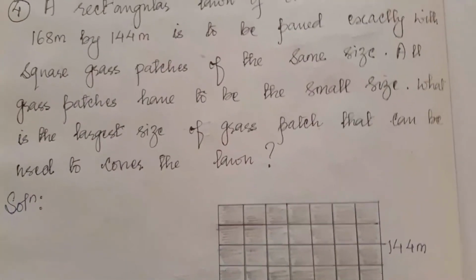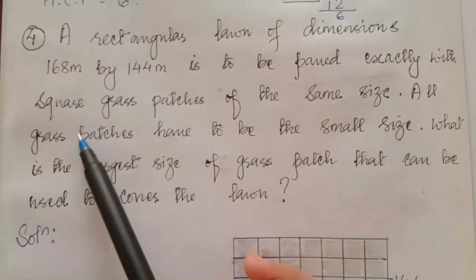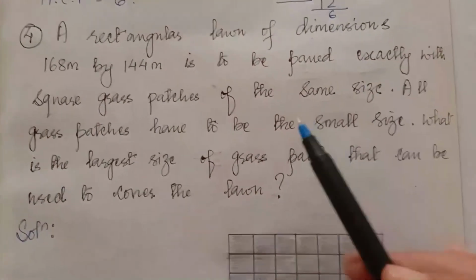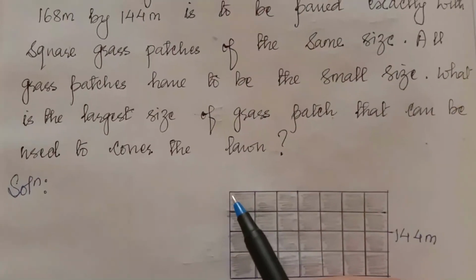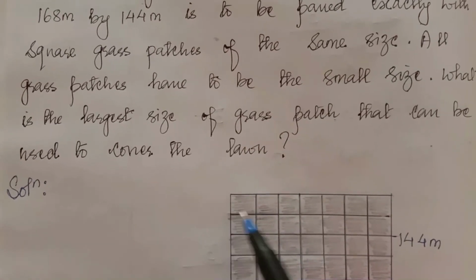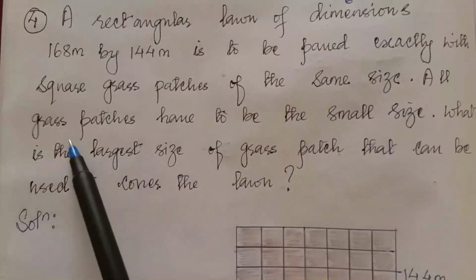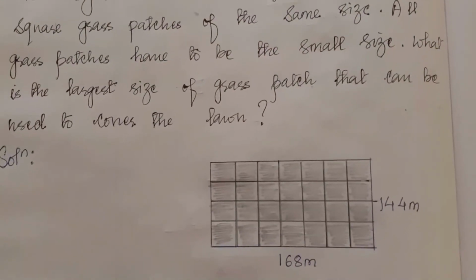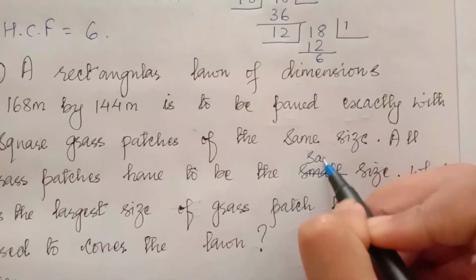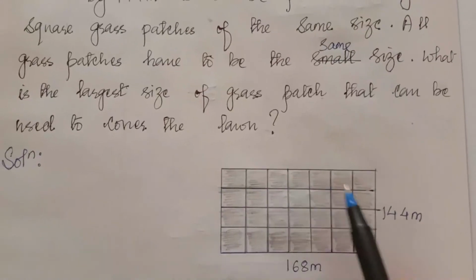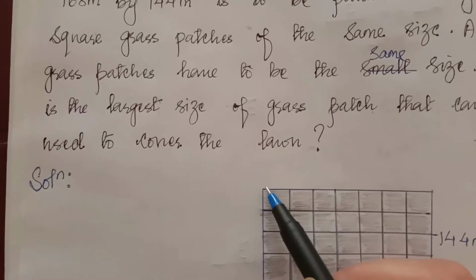So this lawn is to be paved exactly with square grass patches of the same size. So this lawn is covered with grass patches, but those grass patches should be square in shape. All grass patches have to be of the same size. So these grass patches should be of the same size. It is square, means all the sides should be equal.